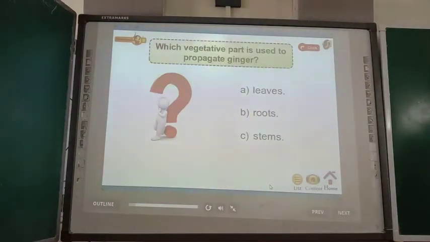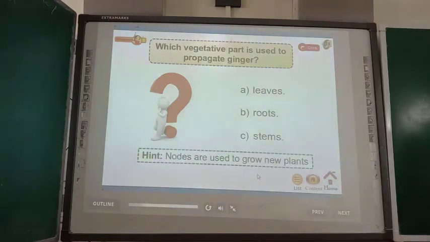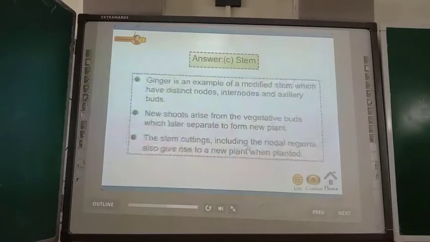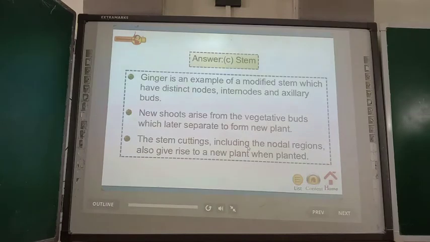Okay, dear cadets, now let us test what you have learned till now. Which vegetative part is used to propagate ginger? The options are A. Leaves, B. Roots, C. Stems. Okay, so what is the correct answer for this one?